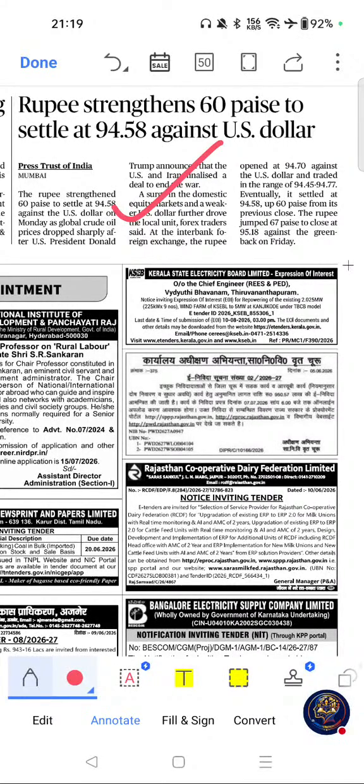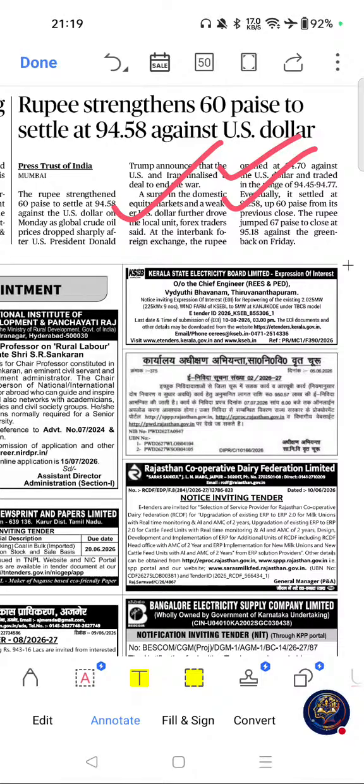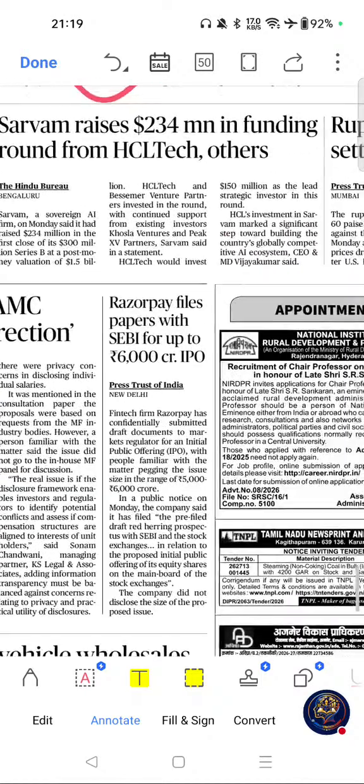Rupee strengthens 60 paisa to settle at 94.58 against US dollar. If you see the importance of this article, exchange rate movements are important for UPSC economy, and this article is directly linked to trade and inflation. Please go through this one. Next important article from this page.